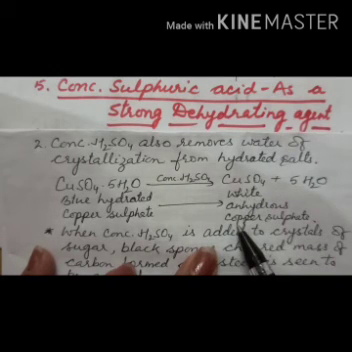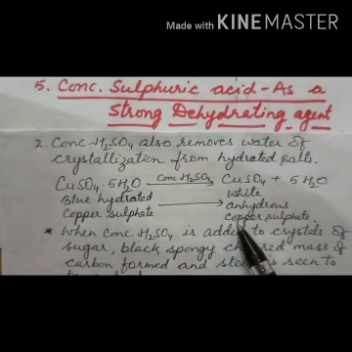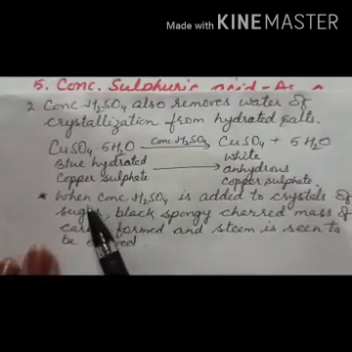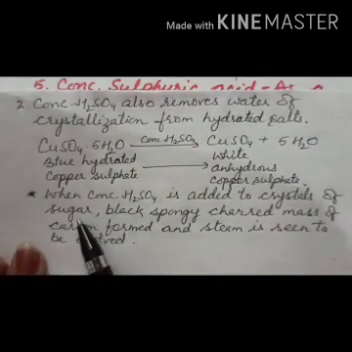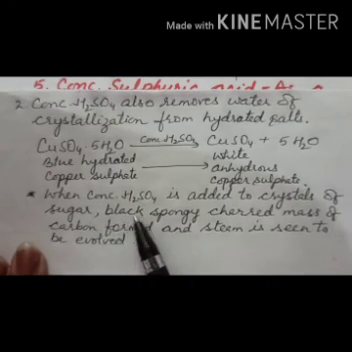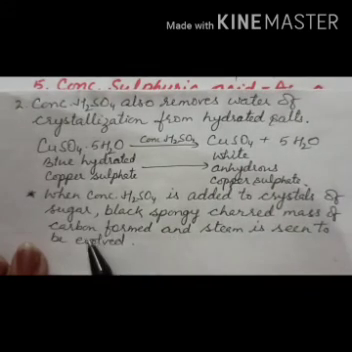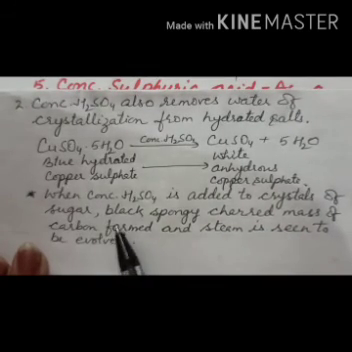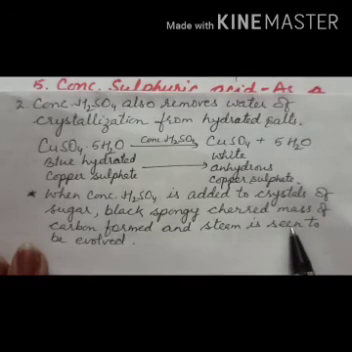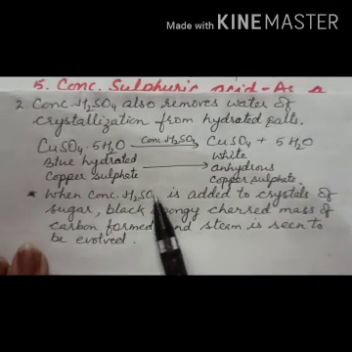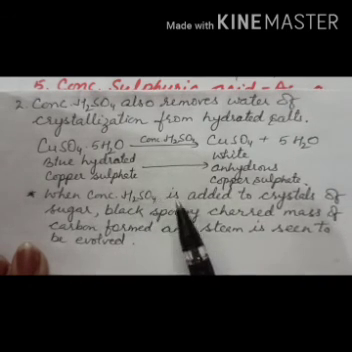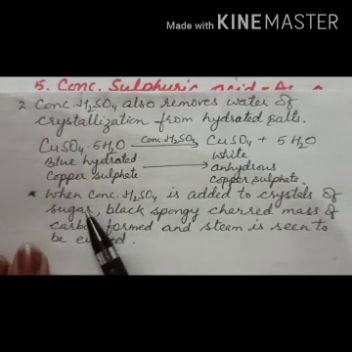This question is generally asked in the form of what do you observe. One more: when concentrated sulfuric acid is added to crystals of sugar, what do you observe? What will you write? A black spongy charred mass of carbon is formed, and steam is seen to be evolved when concentrated sulfuric acid is poured on crystals of sugar.